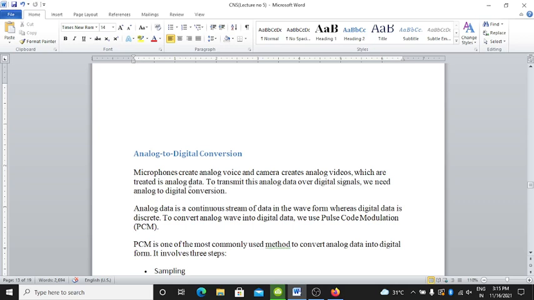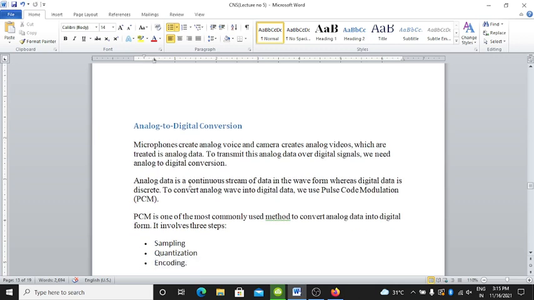Okay, here is the microphone. A microphone creates analog voice and a camera creates analog video, right, which are treated as analog data. To transmit this analog data over a digital signal, we need to do the analog to digital conversion, right? Because digital signals are accepted by the computer. Analog data is a continuous stream of data in the waveform, whereas digital data is discrete.